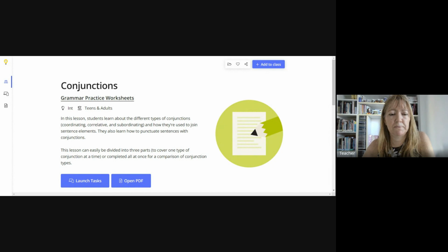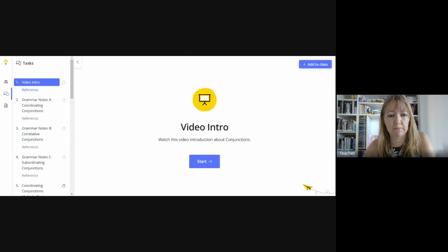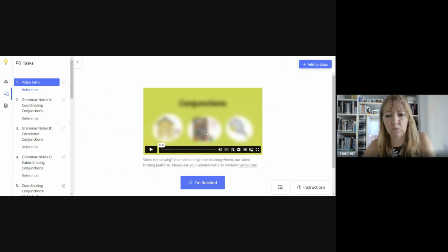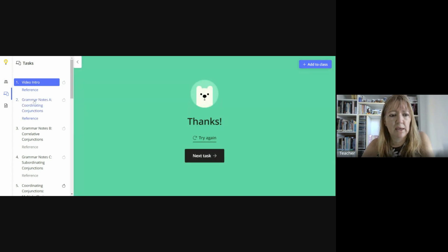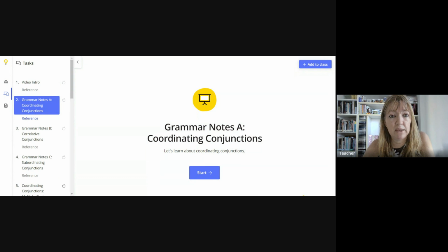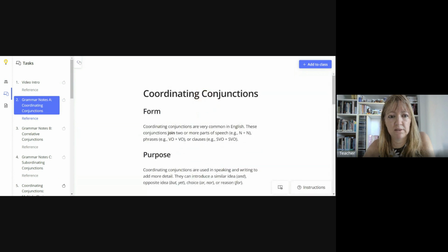As you can see, this is the Ellie conjunctions. So I've already sent this to you. So please check your Ellie because you have this lesson to be done. The lesson starts with a video. You should watch this video by yourself, right? And then let's go to the grammar notes A. Grammar notes A is about coordinating conjunctions. Let's take a look.